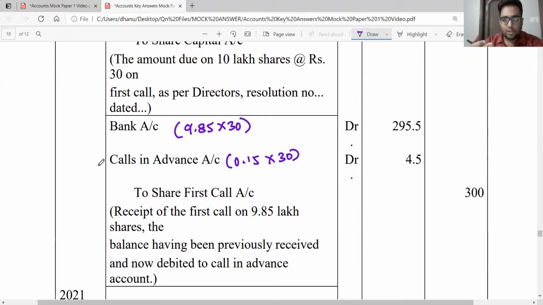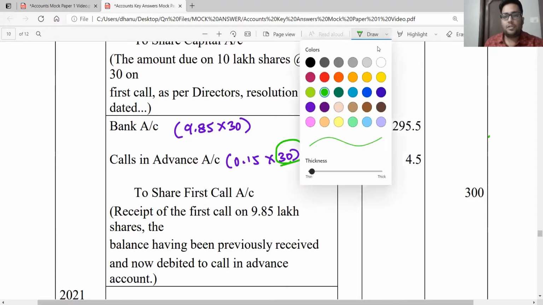The amount for the first call has been called and received from the other shareholders. So you are removing that from your advance. Your advance had been previously credited. Now you are debiting calls in advance to the extent of first call money. Please note, this is not 60 rupees. This is only 30 rupees. We are reversing only to the extent of 30 rupees, only to the extent of the first call.